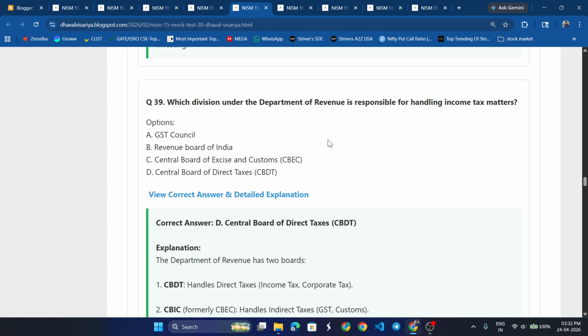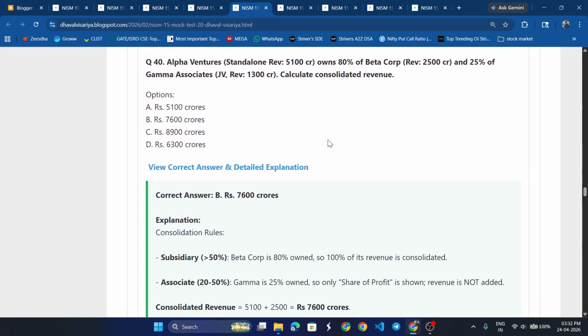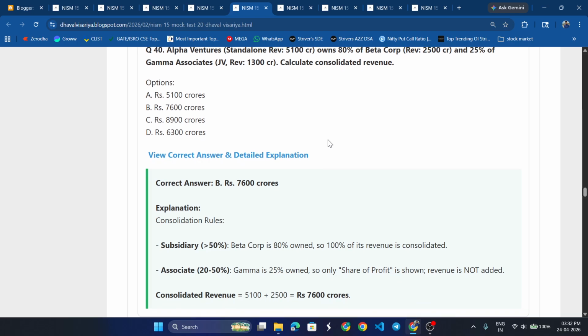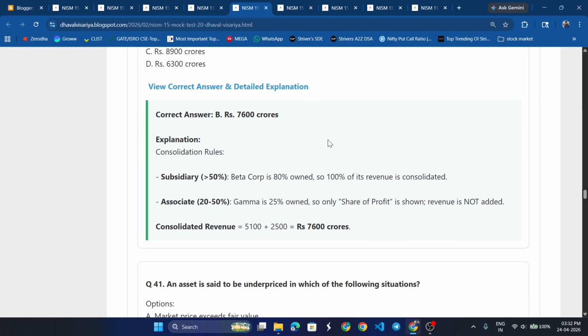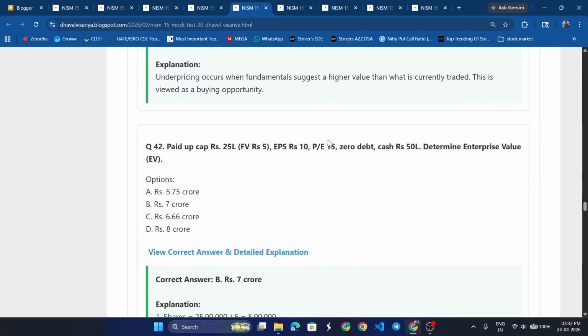Which division under the Department of Revenue is responsible for handling income tax matters? Central Board of Direct Taxes. Alpha Ventures owns 80% of Beta Corporation and 25% of Gamma Associates. Calculate consolidated revenue. It would be 7600 crore. An asset is said to be underpriced in which of the following situations? When the market price is below the asset's fair value.